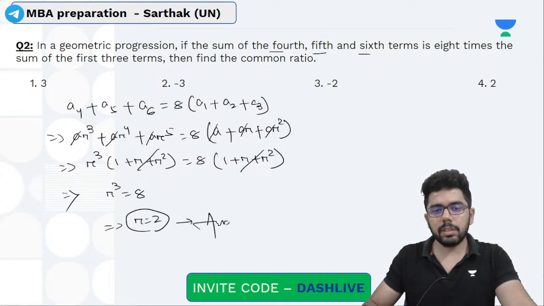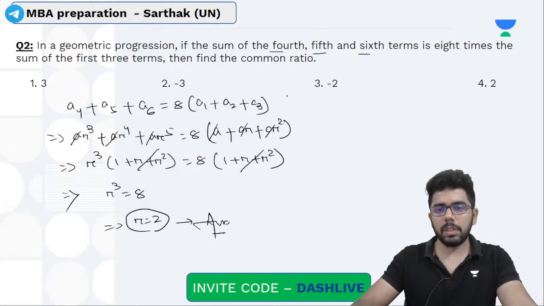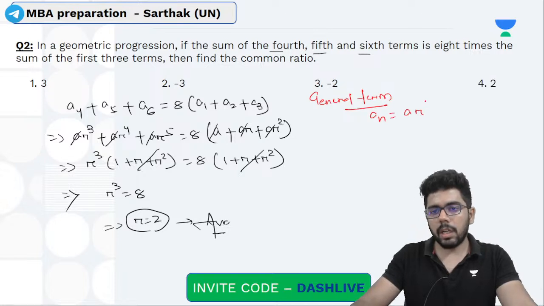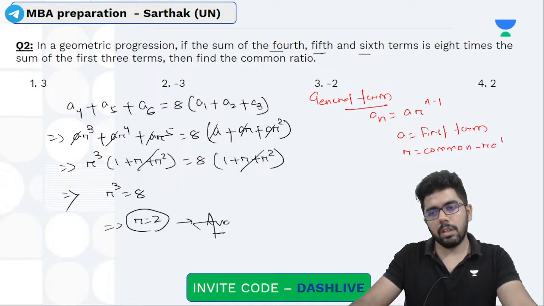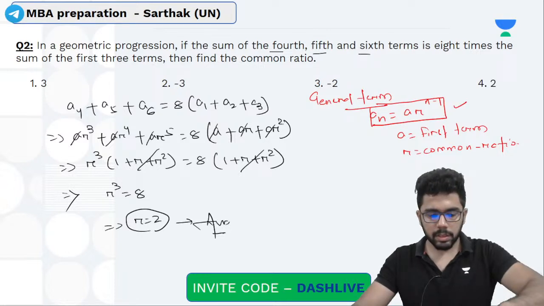It's a very easy question. But here you just need to know one simple thing for a geometric progression. In case of a geometric progression, the general term an is basically ar to the power n minus 1, where a is your first term and r is the common ratio. That's all. It's a very easy question. I hope it is making sense.